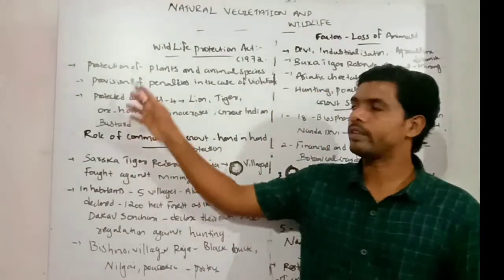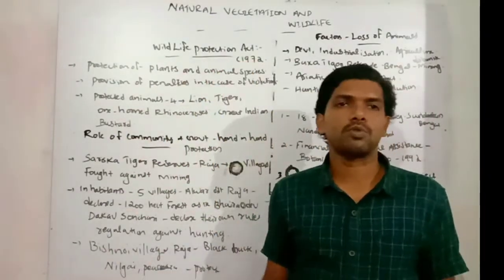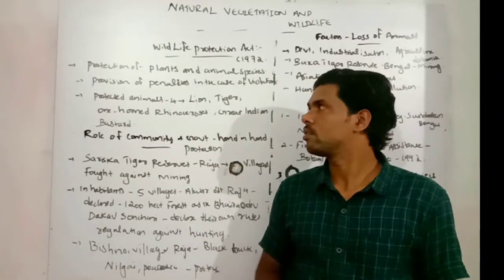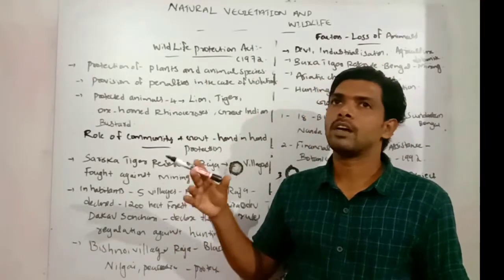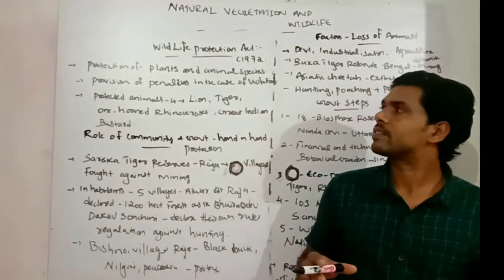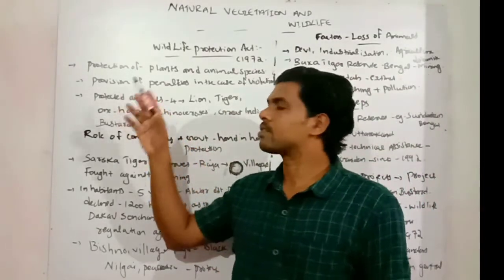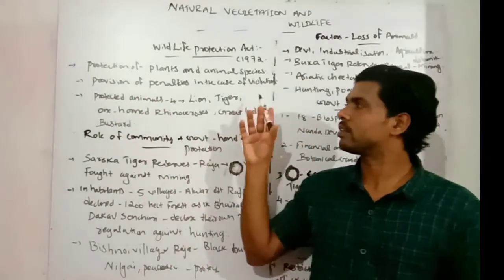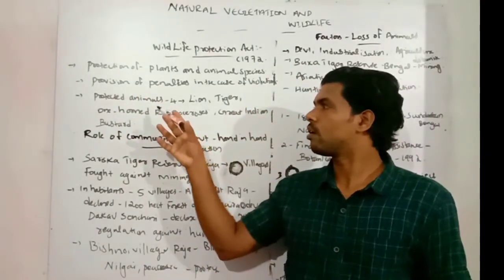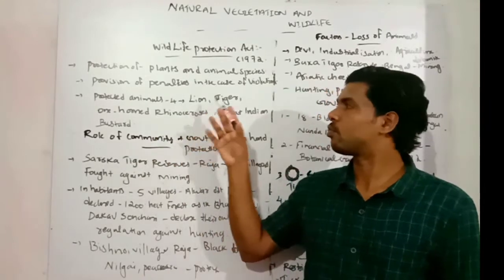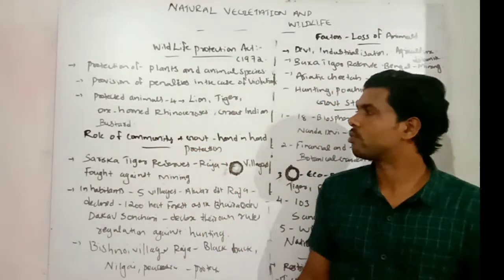Once again, in India in the year 1972, the Wildlife Protection Act was passed. It aimed to protect animals, wildlife species and plant species. Second one, to have provisions of penalties if anyone violates the rules. And third one, the protected animals under this are four: lion, tiger, one-horned rhinoceros and great Indian bustard.